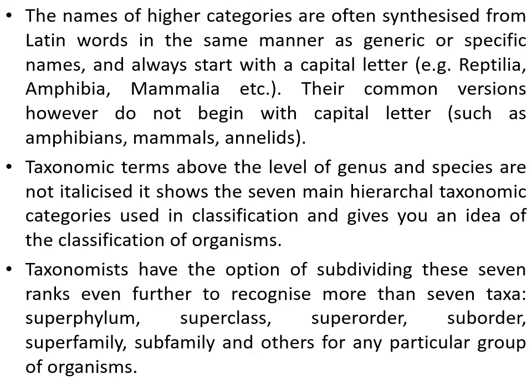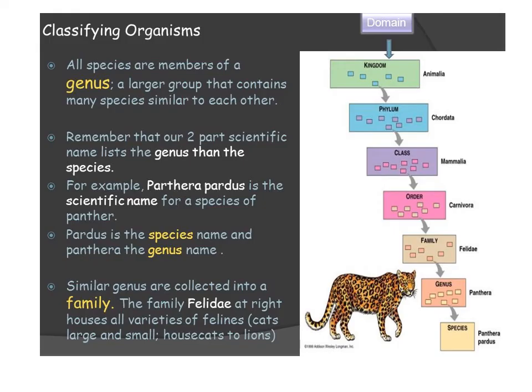Wherever there is requirement for relevant classification, there you can find all such subdivisions of these main 7 rankings. So this is classifying organisms.